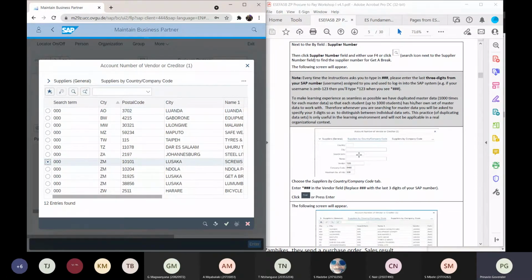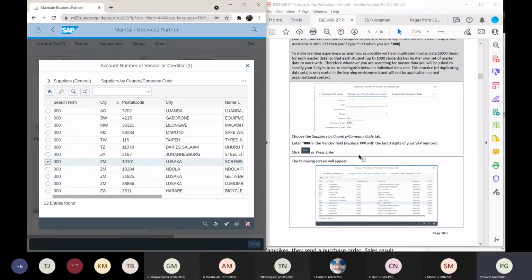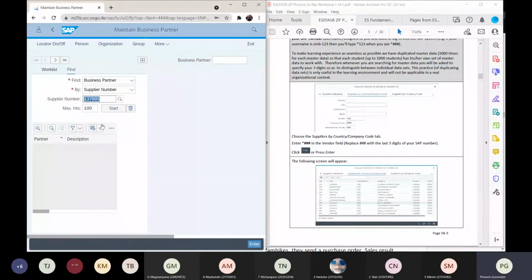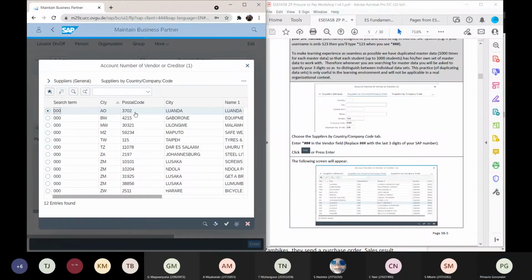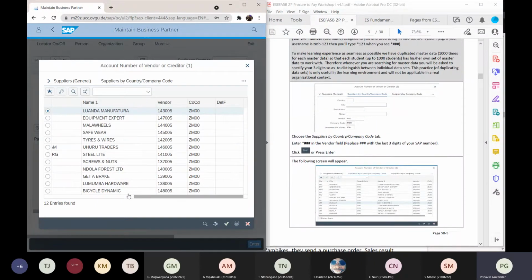Under Lusaka, I click on the little green tick and I'm happy with that. Oh, there's Lusaka, get a break. I took the wrong one. I took Lusaka, get a break.